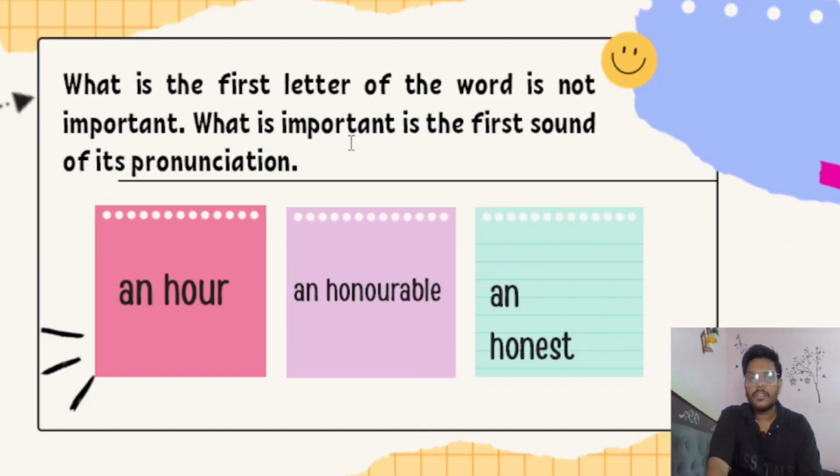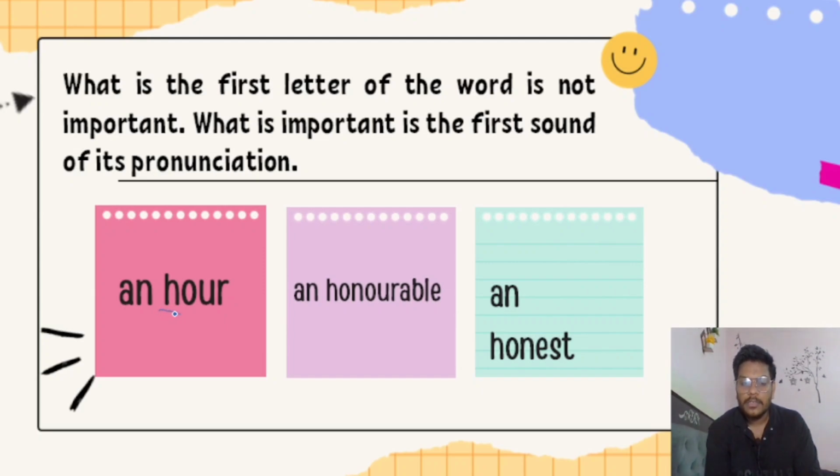The first letter of the word is not important. What is important is the first sound of its pronunciation. It means it is not important how a word starts. Like the word hour, and H is a consonant. We all know that H is a consonant because it is not a vowel.